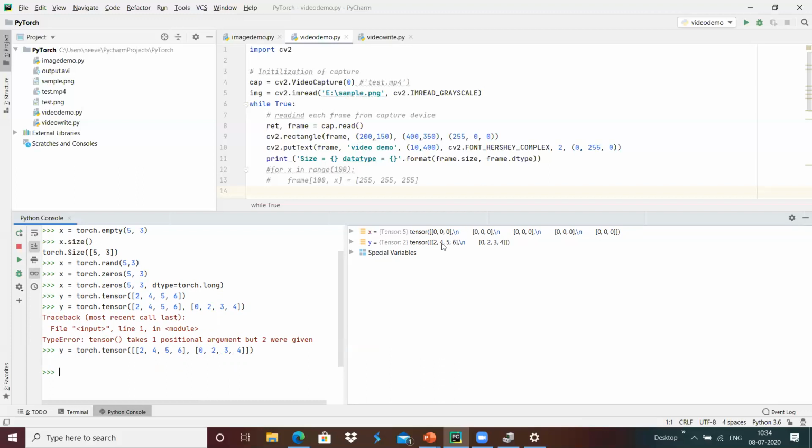Here we can see the number of rows shown: this is 5 rows, and this is 2 rows.